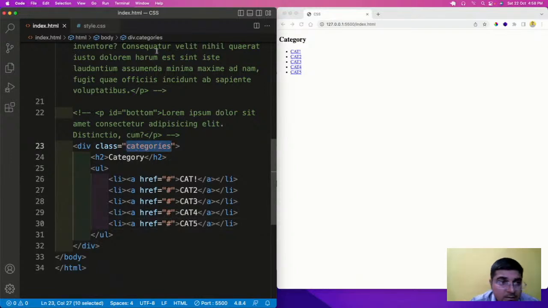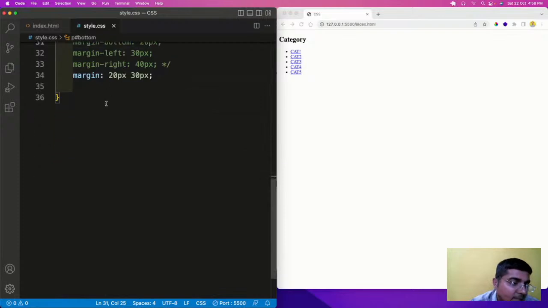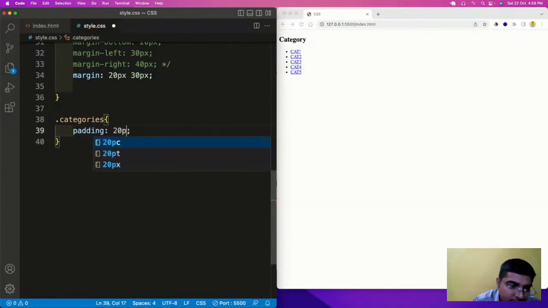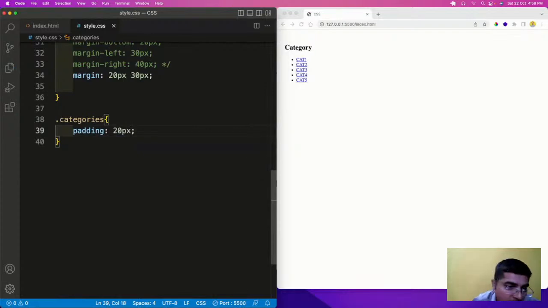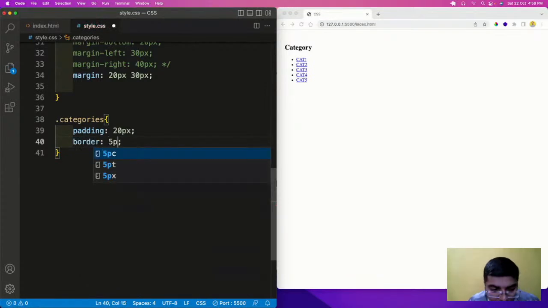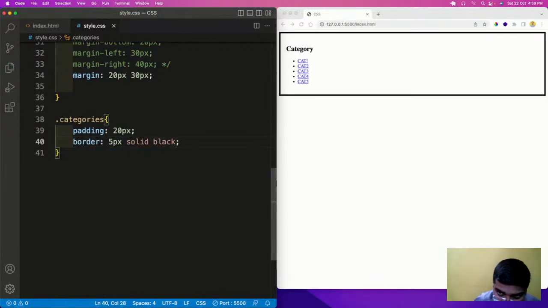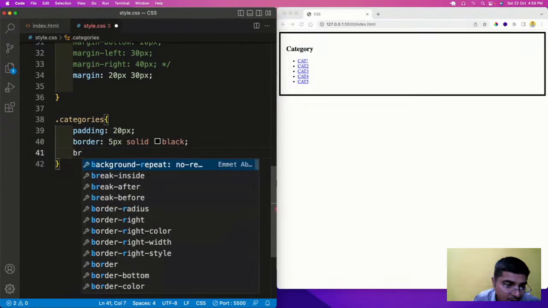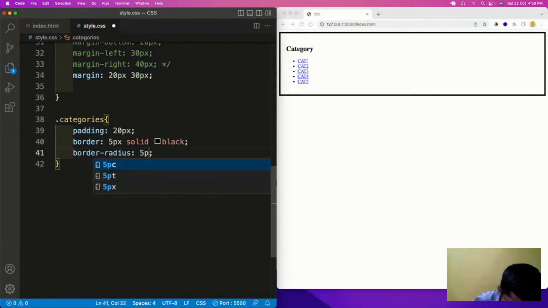So now let us style them. Dot categories, and we will use some padding of 20 px, and a border of 5 px solid of some color. Now another property, which is a border radius property of 5 px. This border radius property will actually remove the sharpness of the edges. Fine.